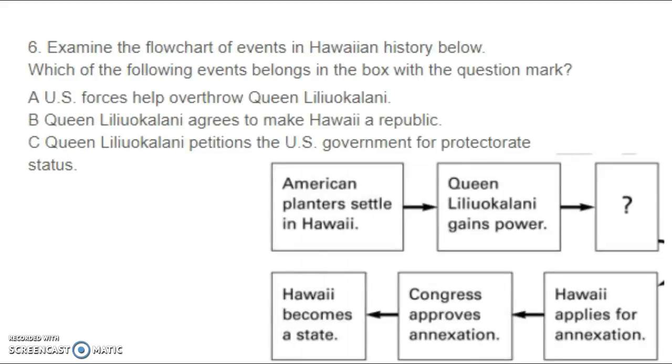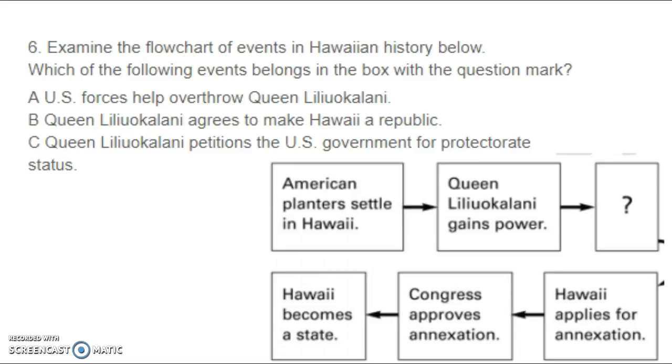Number 6. Examine the flowchart of events in Hawaiian history below. Which of the following events belongs in the box with a question mark? And these are the boxes. American planters settle in Hawaii. Queen Liliuokalani gains power. Blank box. Hawaii applies for annexation. Congress approves annexation. Hawaii becomes a state.